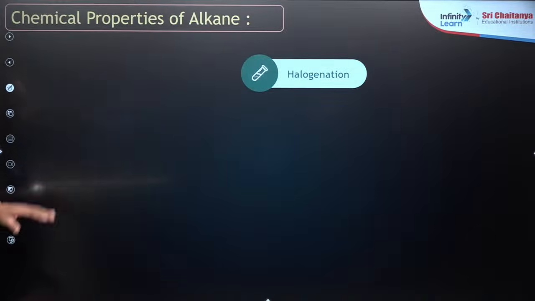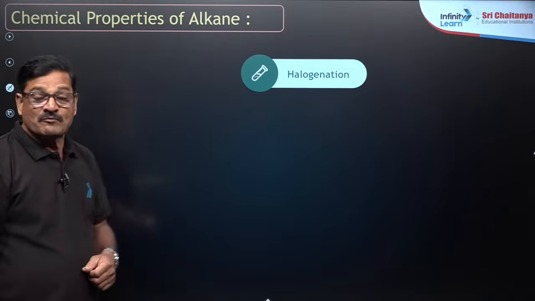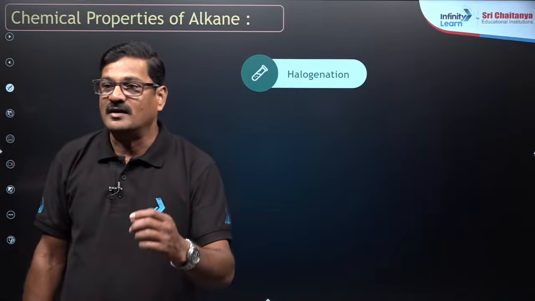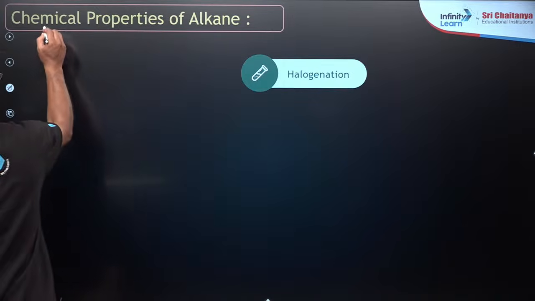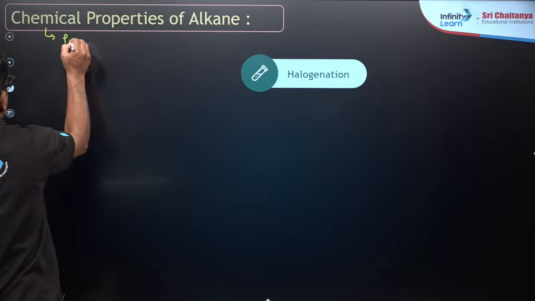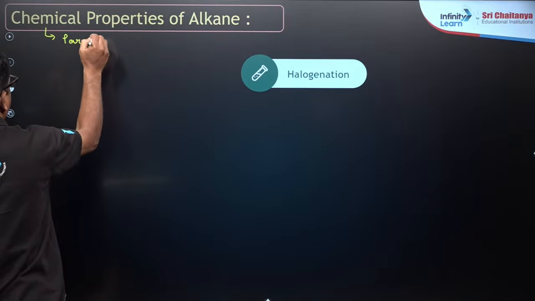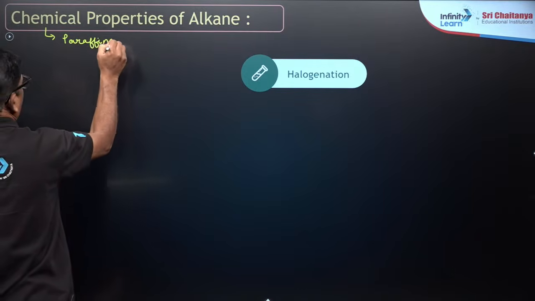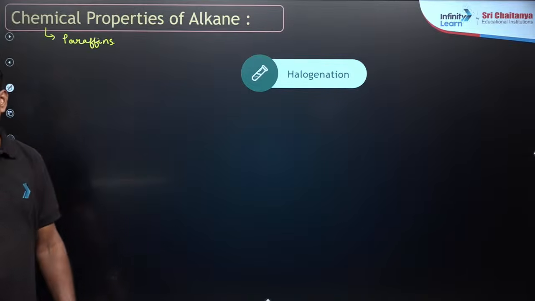Moving ahead, chemical properties of alkanes. Halogenation. Alkanes are said to be paraffins, less reactive. So they are said to be paraffins.